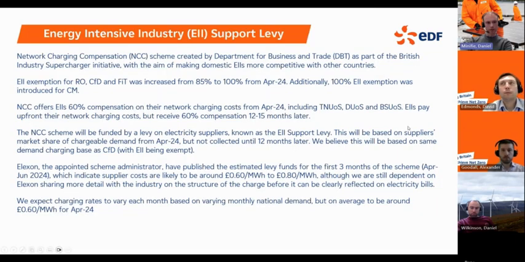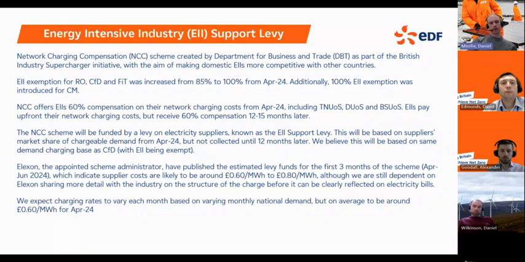I think we start with the network charging compensation scheme and the EII support levy that David talked about earlier. We have discussed these costs in previous webinars, but I think it's worth talking about again, as it's a new cost that is coming up soon. This scheme is part of what was known as the British Industry Supercharger Initiative, which was introduced by the previous government, and that has two main parts to it.